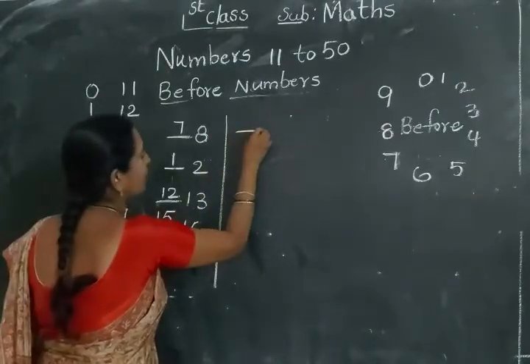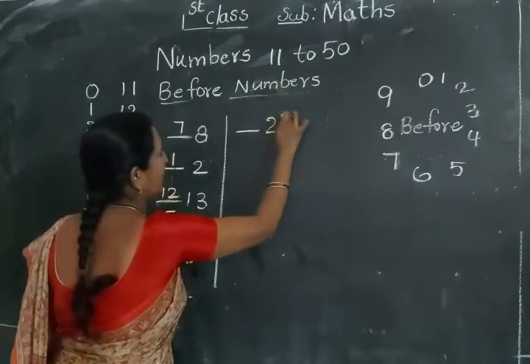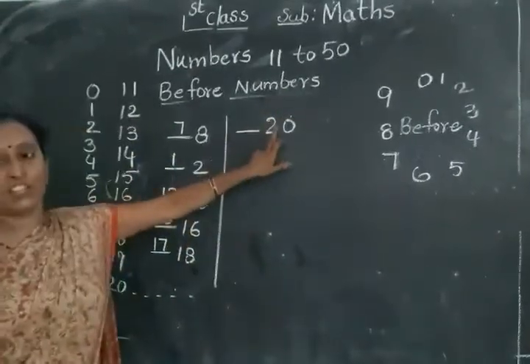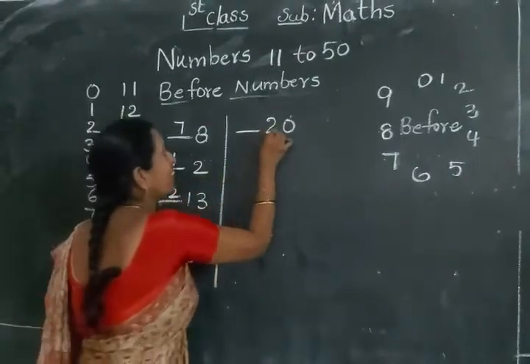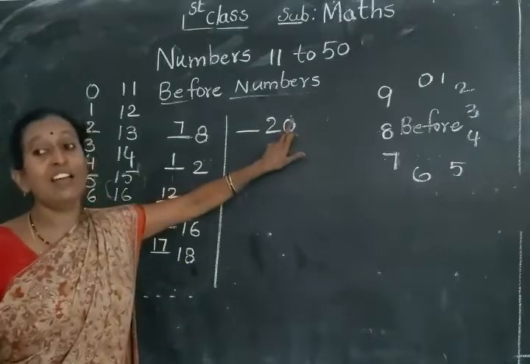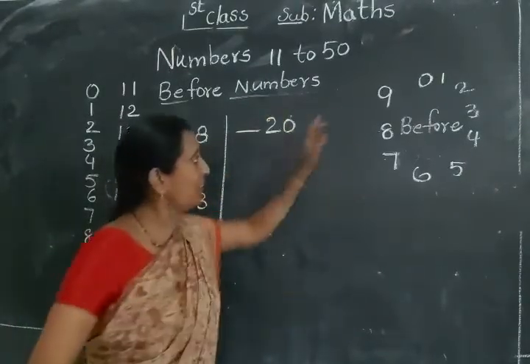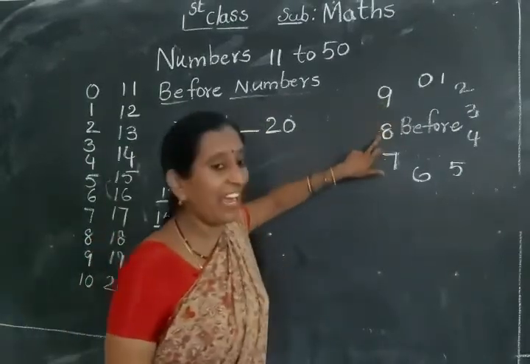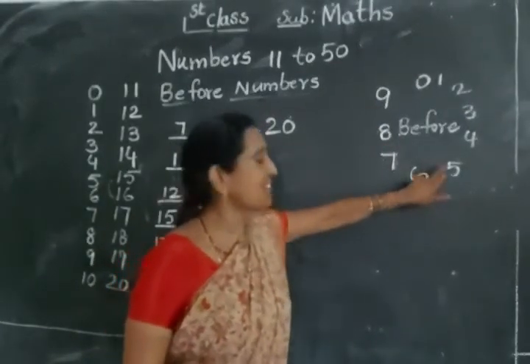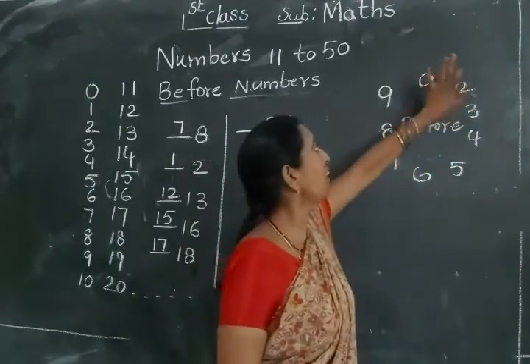Here I'll give the 20. What is the number here? 20, this here 20. What do we have to do? Here I do the 0 number. See here, this here, see that: 9, 8, 7, 6, 5, 4, 3, 2, 1, 0.